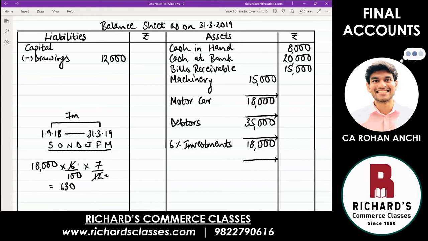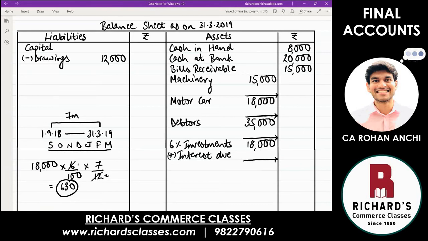So 630 is the income that we should have received, which we have not received. But we need to record that. Something that is receivable in the future is an asset. And that 630 you are still to receive. So under investment, you write down plus interest due. Due because it has not been received yet.